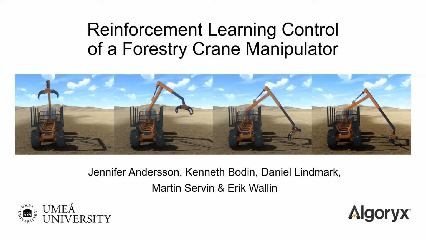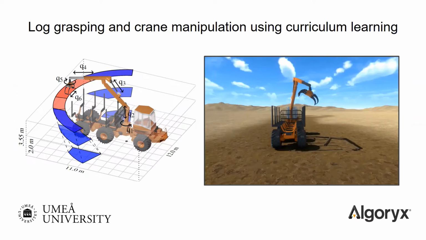In this study, we apply deep reinforcement learning for automatic control of a forestry crane manipulator grasping logs. This is done in a simulated environment using the physics engine AGX Dynamics. The crane is mounted on a forwarder and has 6 actuated degrees of freedom. It is underactuated, and the redundant kinematical structure increases the problem complexity.